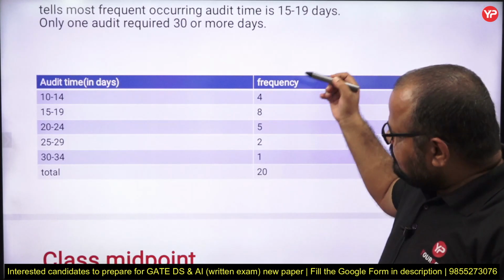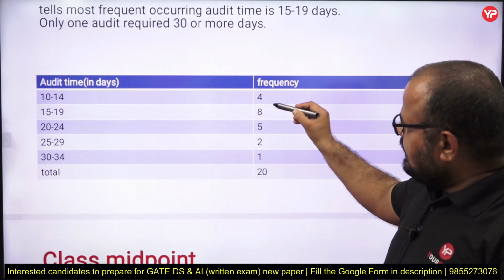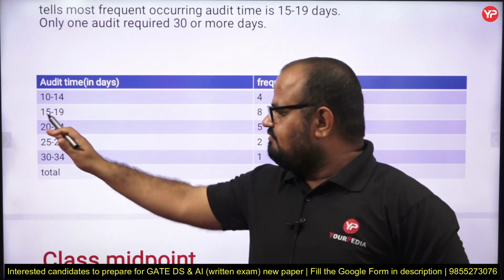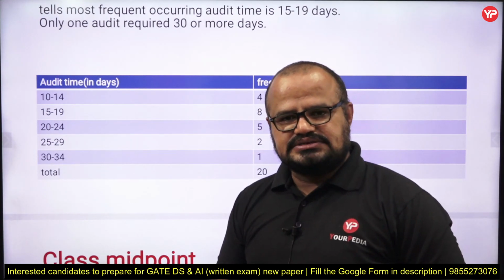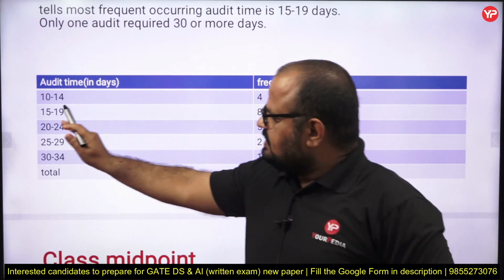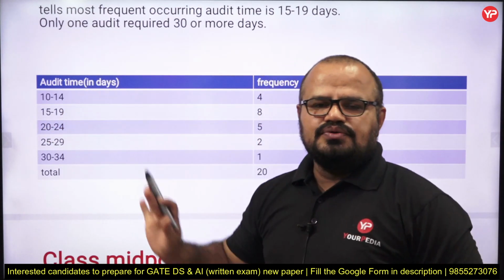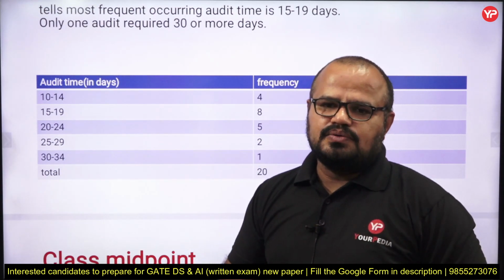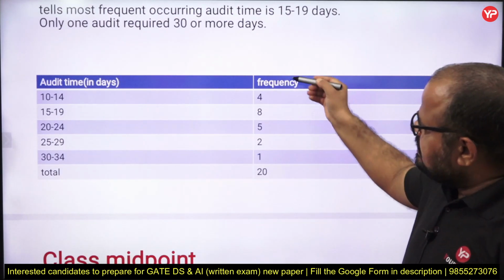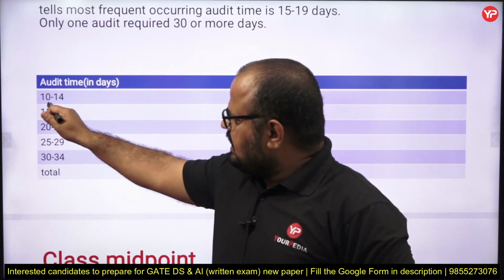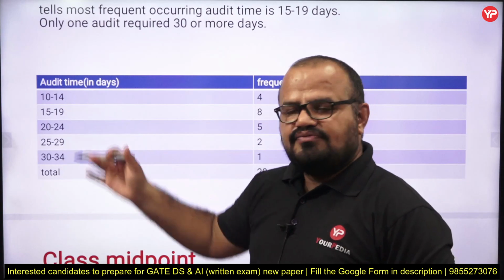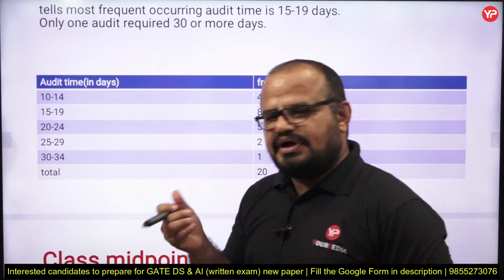Now, in the previous data set, 8 entries exist between 15 and 19, and 15 and 19 are inclusive in nature. It means 8 audits take between 15 and 19 days. In the same way, I find the frequency for each interval or class, and each class width is 5.